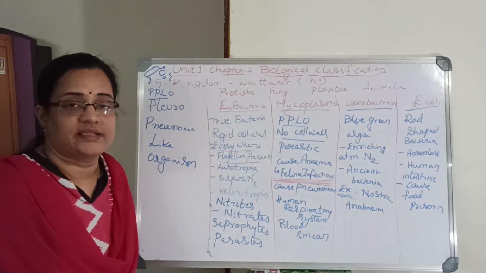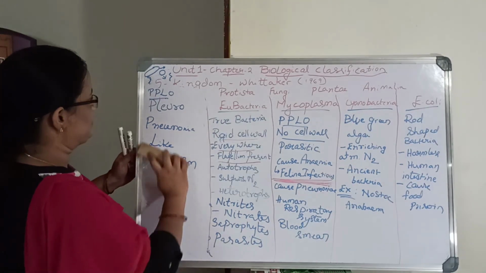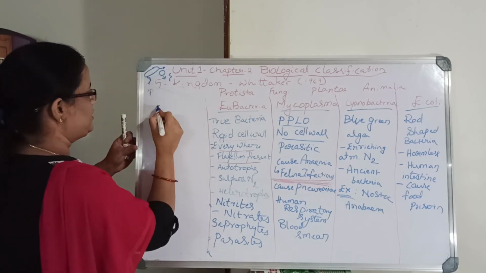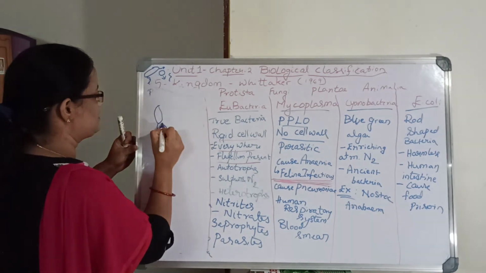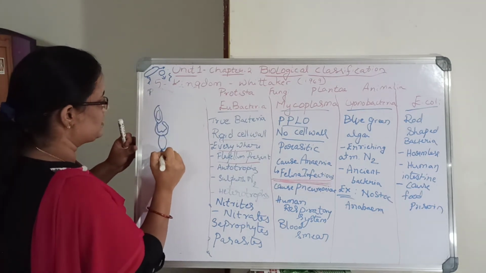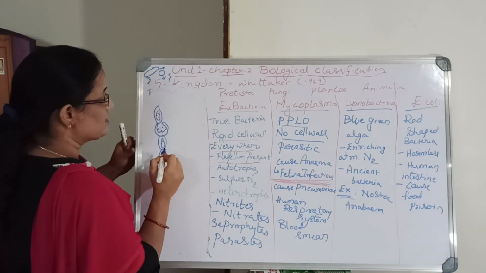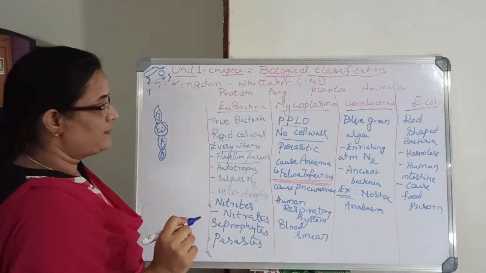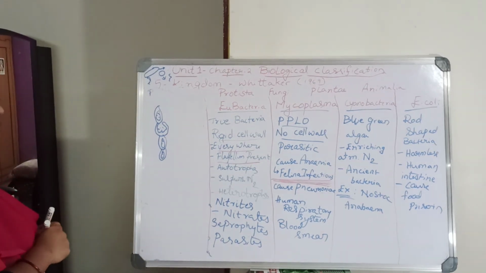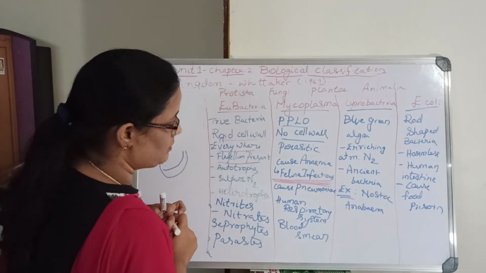Examples are Nostoc and Anabaena, which are in the textbook. They contain heterocysts. Cyano means blue-green. These are also old bacteria, present from very early times.